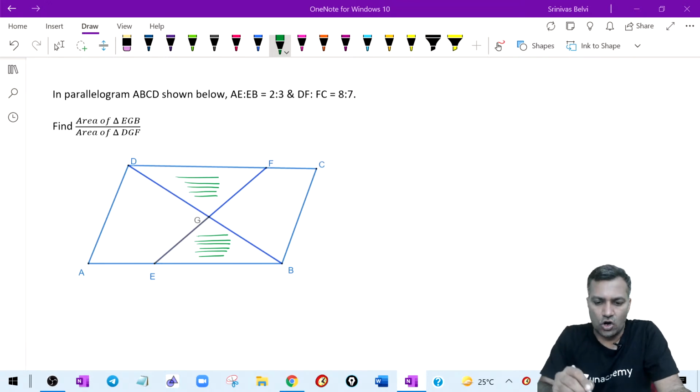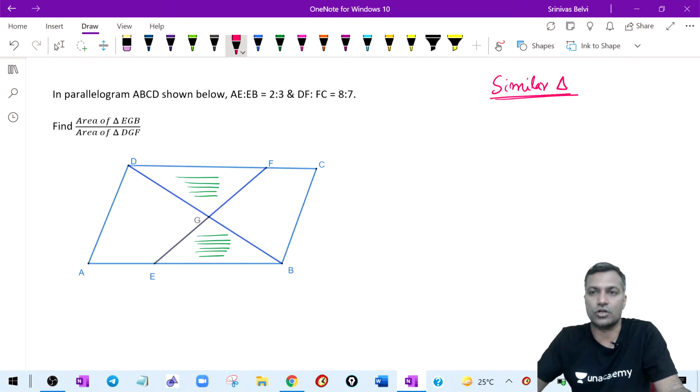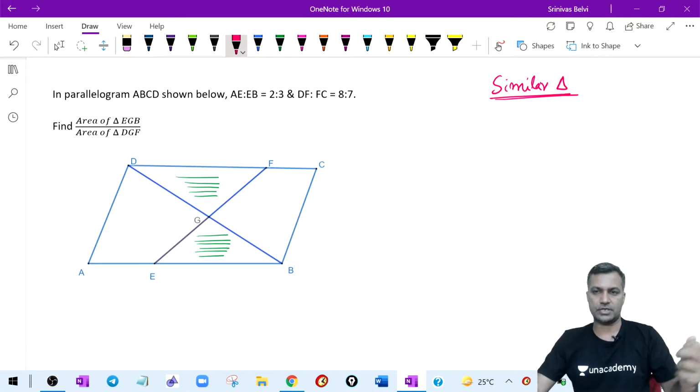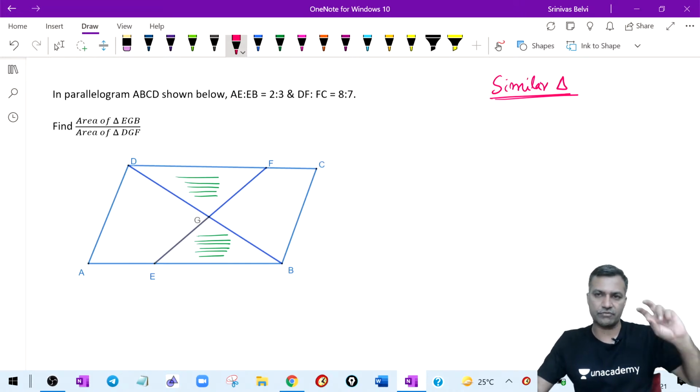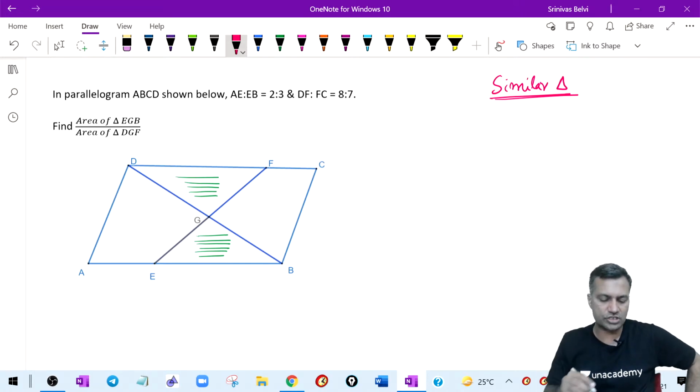I've switched the concept. Now I'm talking similar triangles in this question. I've shifted the concept. Actually, we are talking similar triangles. We shifted the concept to the similar triangle on this particular question.